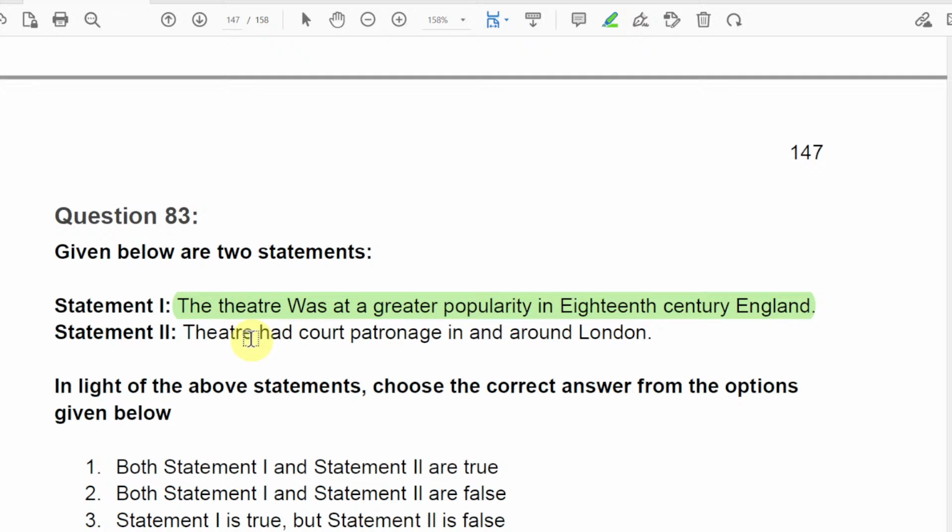There is a term for it that we'll discuss in the explanation. Theatre had court patronage in and around London. Was it? Of course, theatre had court patronage when there was Shakespeare and his contemporaries, right? It could be the 16th century and 17th century, right? In the 18th century, was there a court around London?